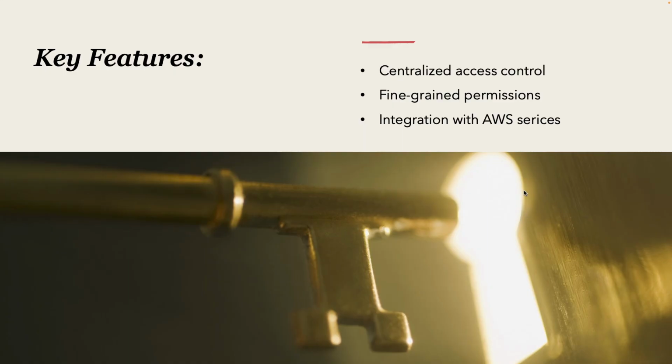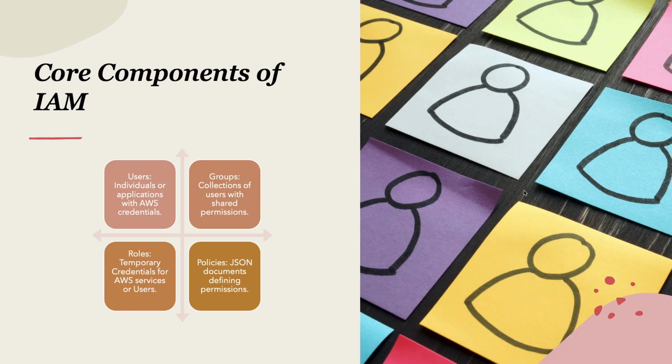The other key feature is fine-grained permissions. It allows you to define highly specific and detailed permissions to control exactly what a user or a group or a role can perform on what type of resources. And we have another feature called integration with AWS services. It seamlessly integrates with virtually all AWS services, enabling secure access, control, and interaction between services and users or its applications.